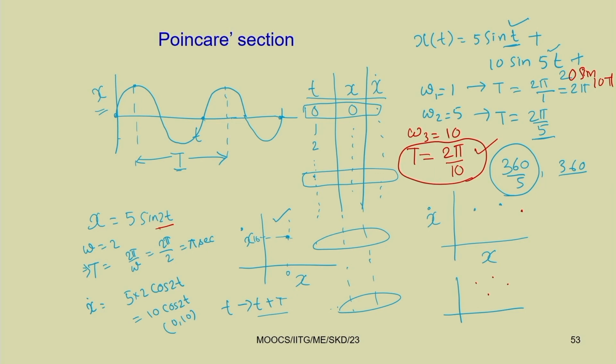Later we will see what happens if the ratio is not of this kind. Here what you have seen is omega 2 by omega 1 equal to 5. Similarly, omega 3 by omega 1 equal to 10, and omega 3 by omega 2 equal to 2. Here the ratios are integers. When the ratios are integers, you get a periodic response. But when the ratio is an irrational number, it will no longer be periodic. In that case we will see the response will be quasi periodic.